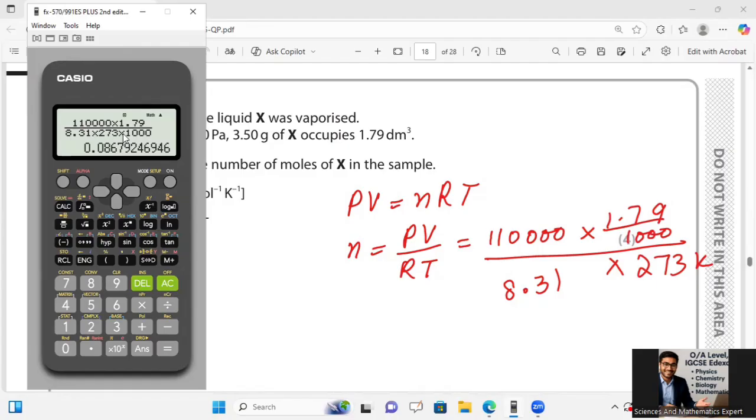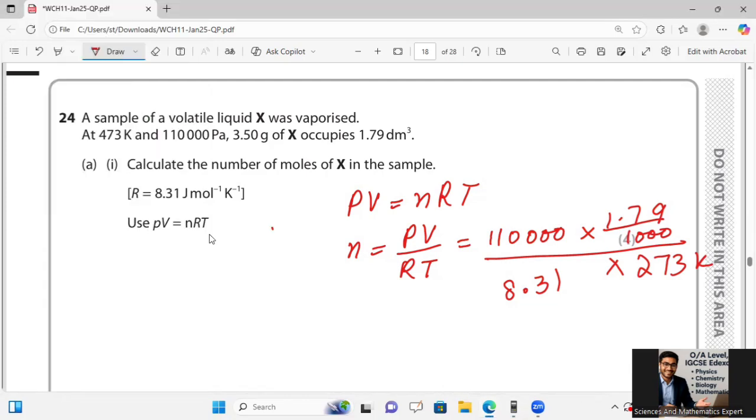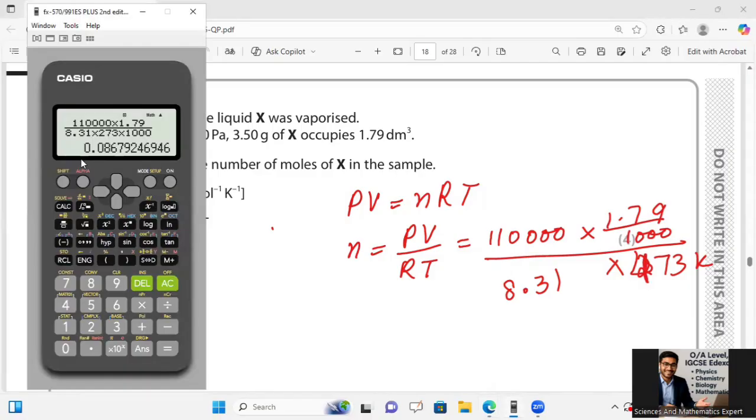1.79 I have taken, 8.31, all right, with the 473 Kelvin. What is this? 473 Kelvin. Just a second. It is 473.